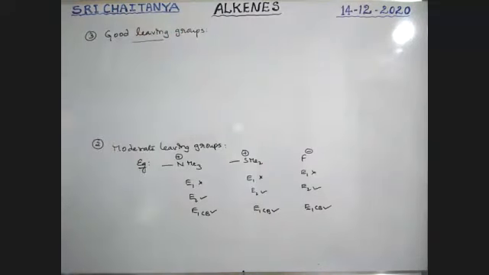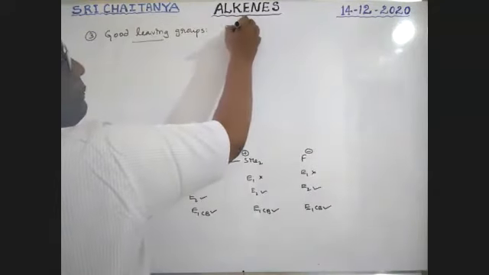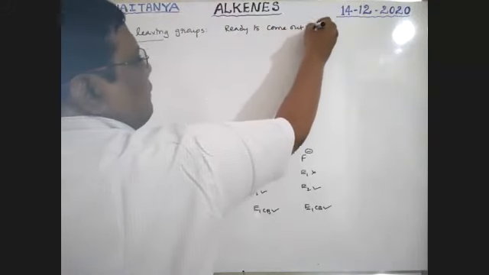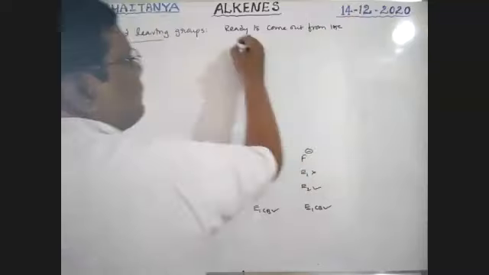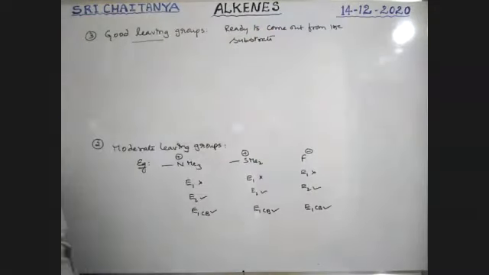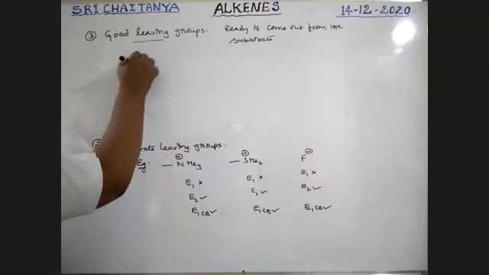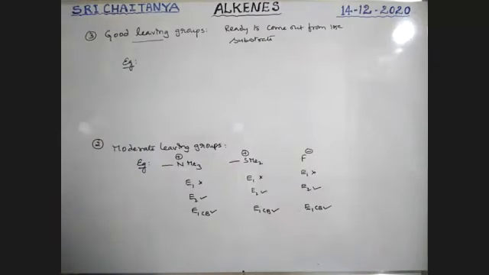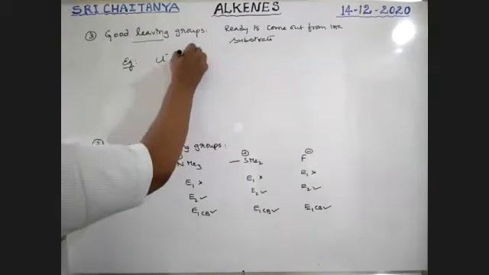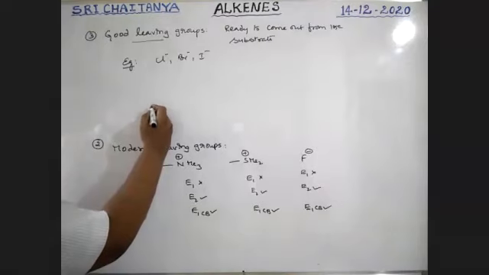Good leaving groups are ready to come out from the substrate, boys. What are those? Examples: halogens other than F, that is Cl minus, Br minus, I minus.